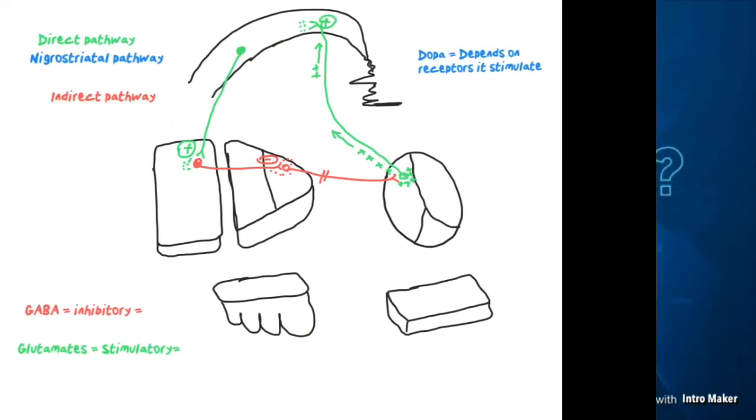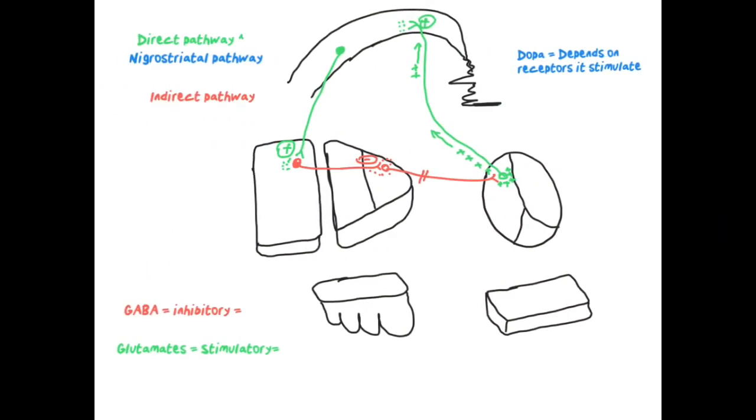So we have just learned the direct pathway, which is stimulatory, right? Now we are going to learn the indirect pathway, okay? The indirect pathway.